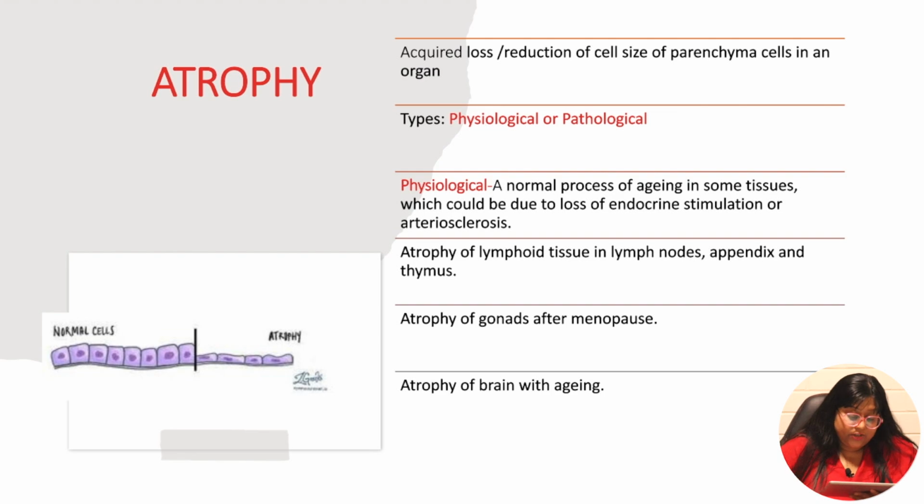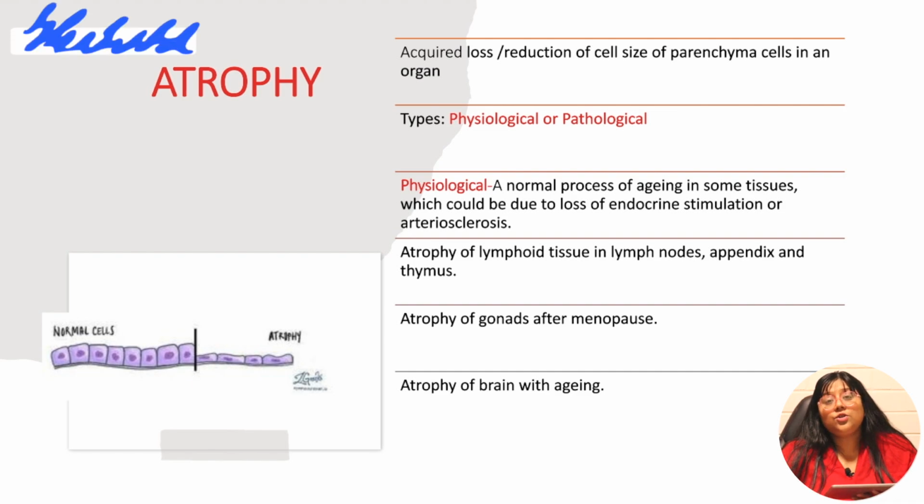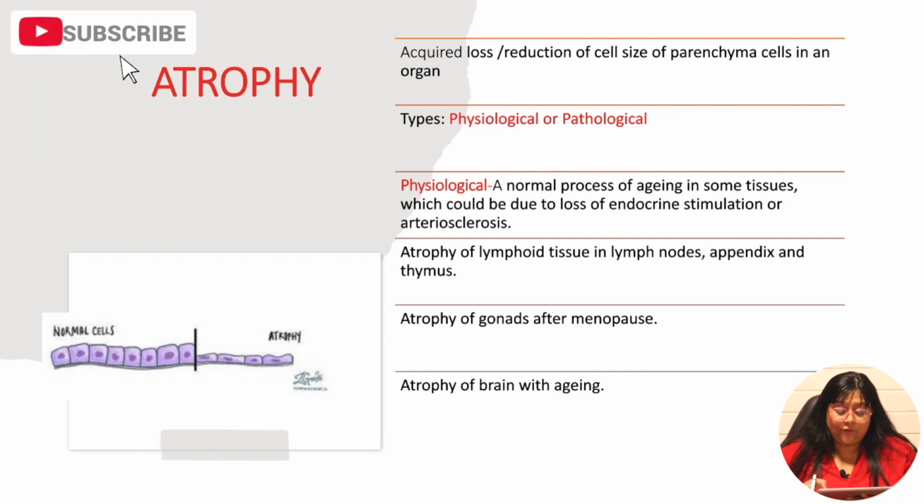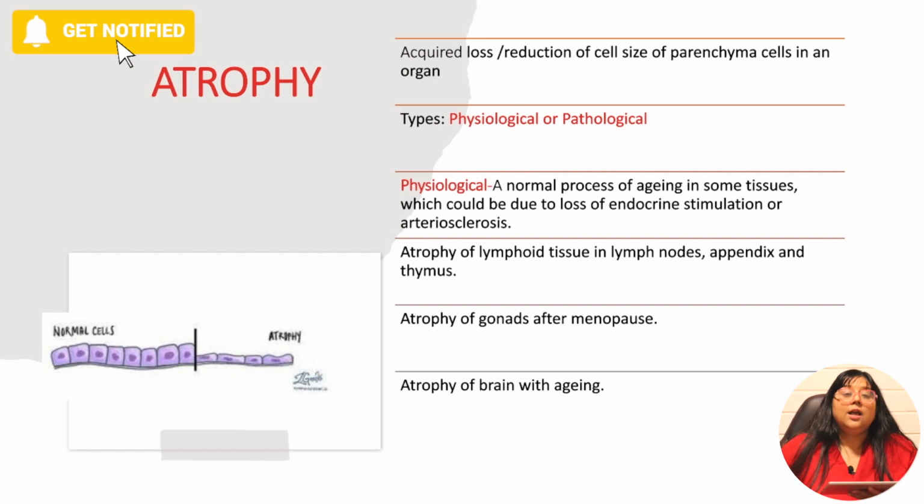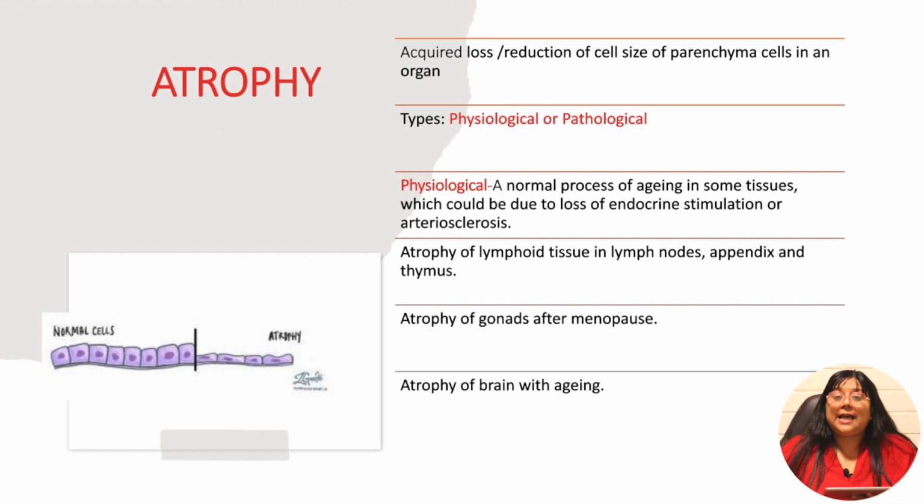So because of aging, there is atrophy of lymphoid tissue in lymph nodes, in the appendix and thymus. Also, after menopause, there is atrophy of gonads. Aging is also a factor which causes atrophy of the brain. These were all types of physiological atrophy.